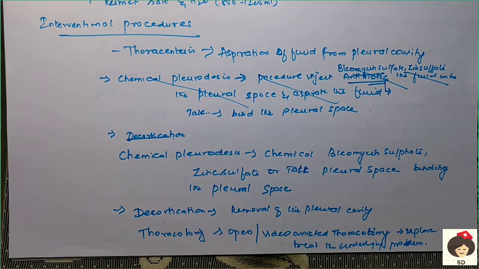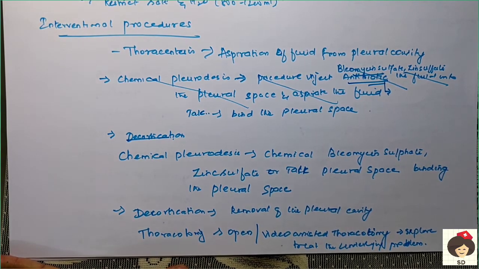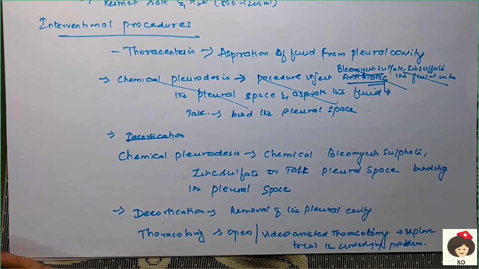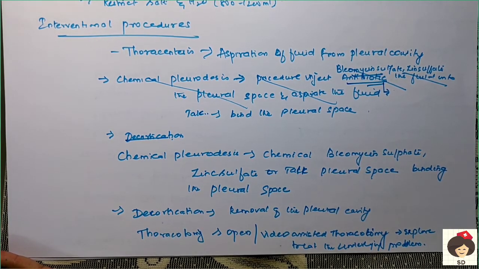So mainly nursing management is, whenever the patient is going for a thoracentesis, you have to check all the vital signs, and according to the doctor's orders any pre-medication has to be administered, and the patient has to be kept comfortable, and also reassurance to be provided. And also after thoracentesis and other surgical procedures, the patient may come with a drainage like intercostal drainage.